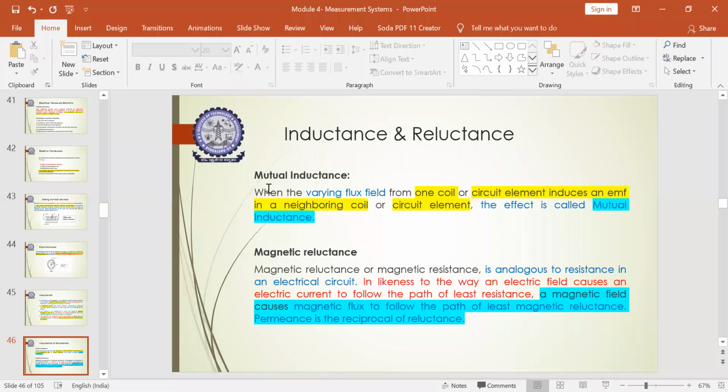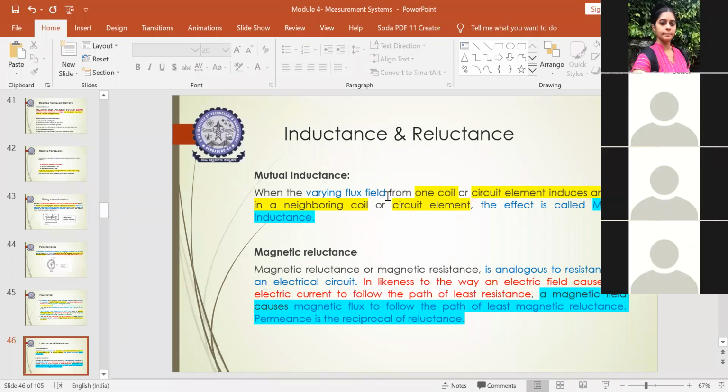So in mutual inductance, when the varying flux field from one coil or circuit element induces an EMF in a neighboring coil or circuit element, that effect is called mutual inductance. Okay, so you'll have one circuit element, and in the neighborhood you might have another circuit or any other coil.